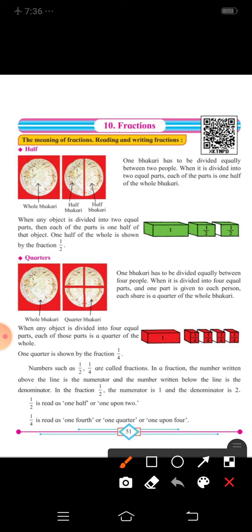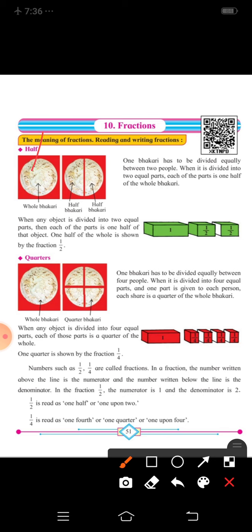See the first one, the meaning of fractions, reading and writing fractions: how we can write it properly, how we have to read it, observe it, and according to that we have to write it in a fraction way. Now see the first one, half. Here we are going to learn the concept of half.